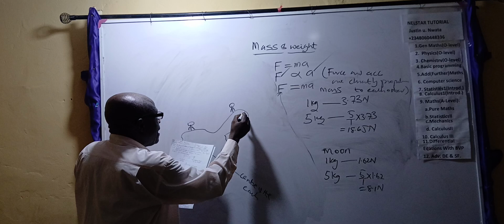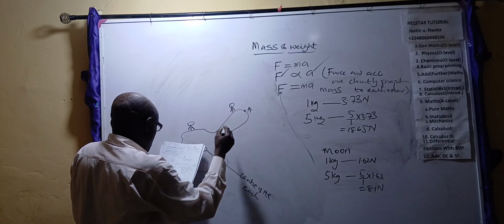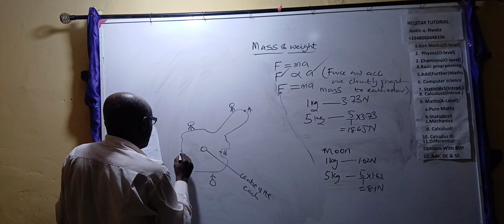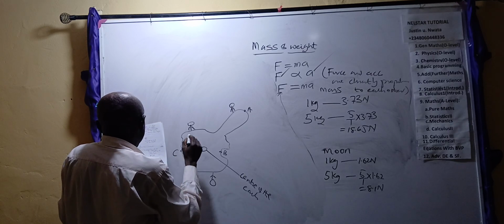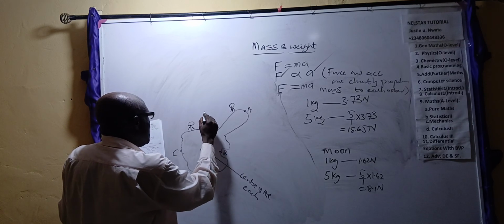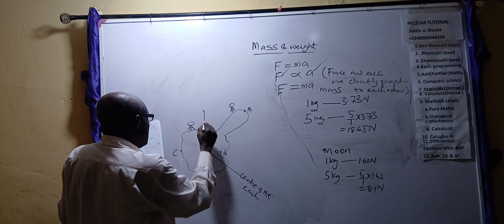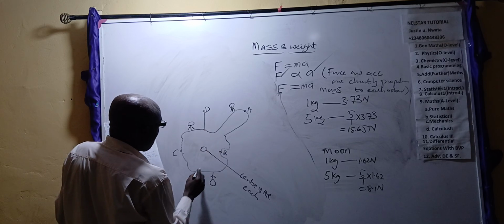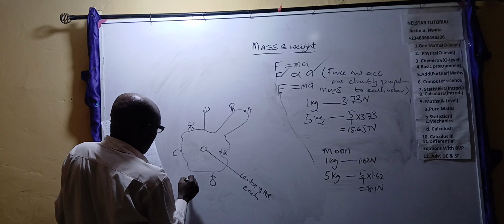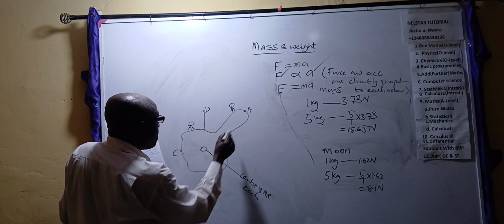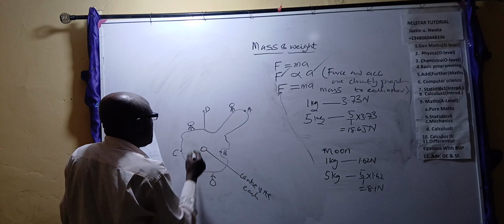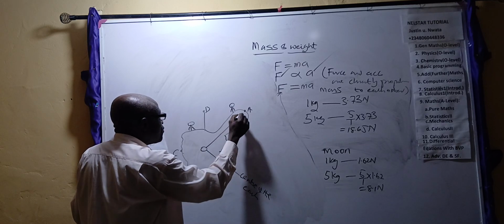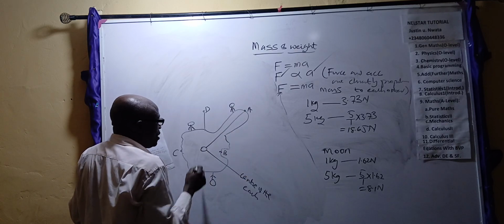So if you are here at this point A, another person is inside the valley here, B, another person is on the surface of the Earth here, C, and another person is here, D. A, B, C, D. The distance from each of these to the center of the Earth varies.